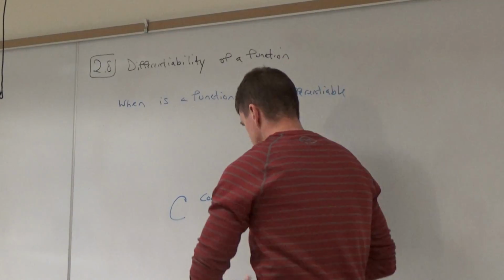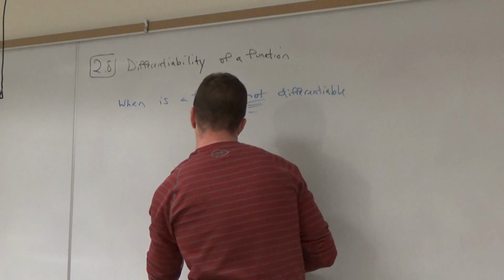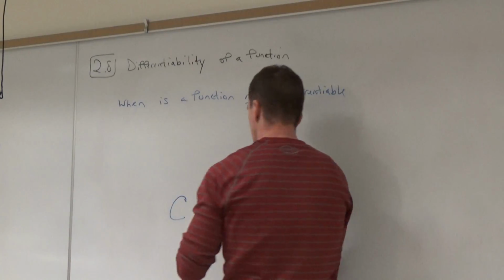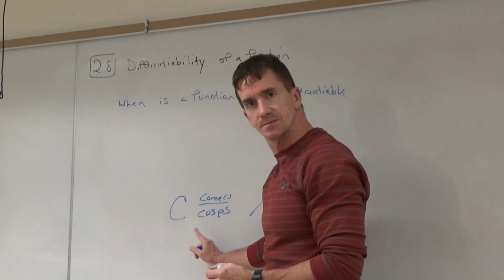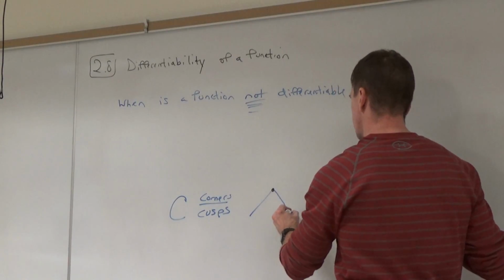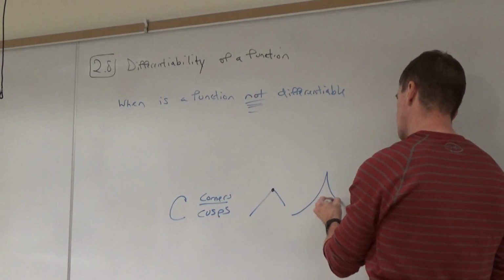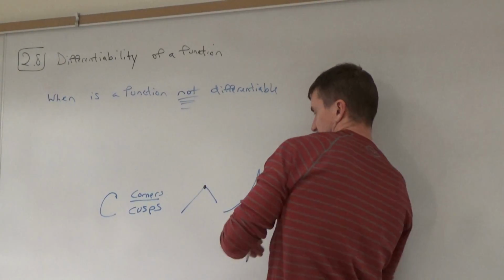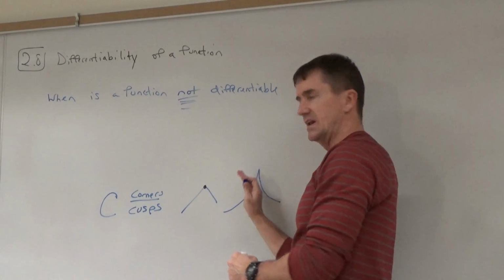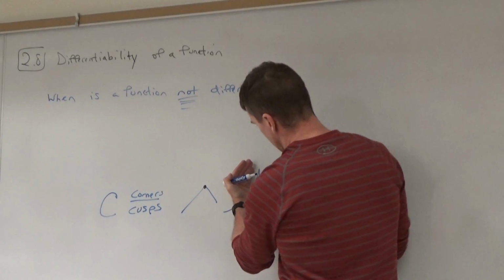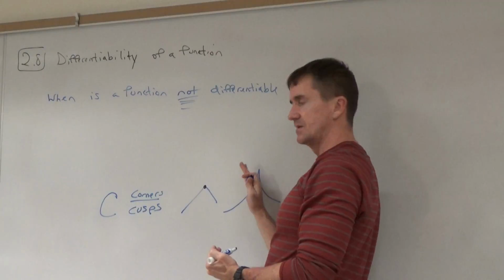I'm going to put another word for C. Let me finish this up, and then I'll get your question. I like this with corners, but let's also put cusps. I'm going to show you what a cusp is. A cusp looks like this. It's not really a V, but it might come up like this, and then it comes up like that from that side. Can you see this is really, really steep and positive, but this is really, really steep and negative? And so that's another one.